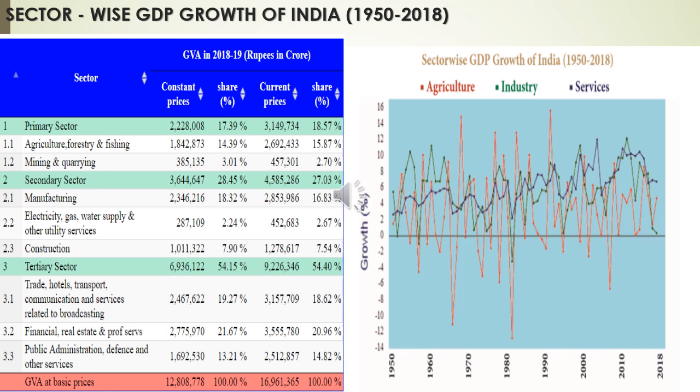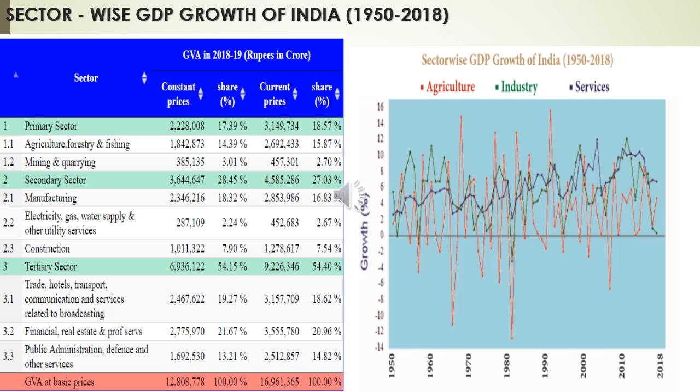This slide shows you the sector-wise contribution to India's GDP from the year 1950, that is after independence, up to 2018, in percentage terms. Initially, in 1950, agriculture was 51%, industry 14%, and service sector 33%.